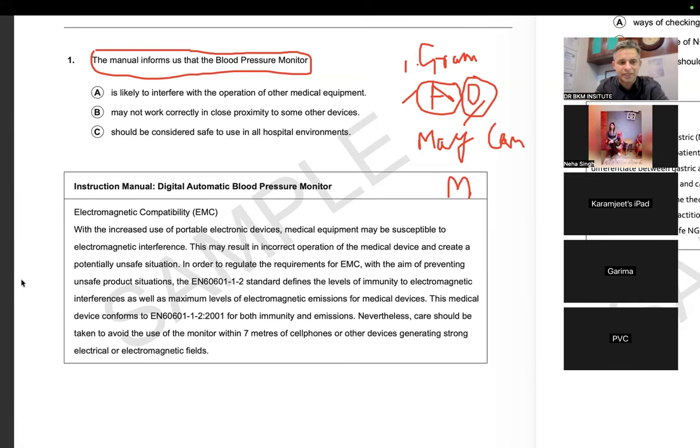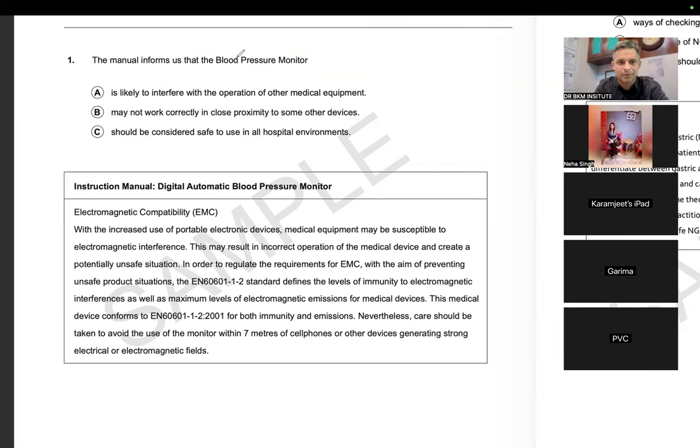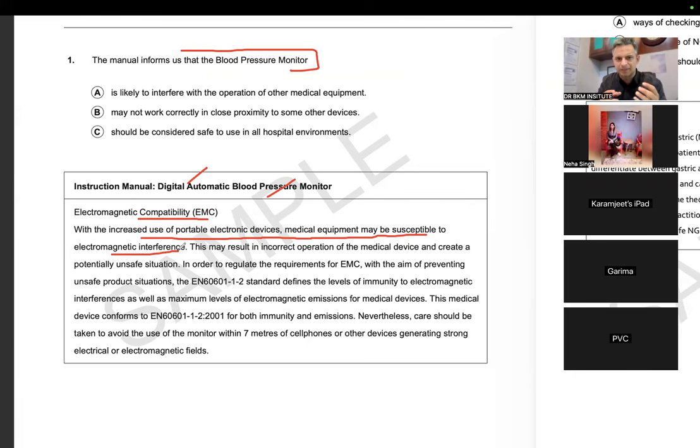Now let's check out this reading. I will try to be as practical as possible so that you can learn from it. The manual informs us that blood pressure monitor. So my topic is about blood pressure monitor. Digital automatic blood pressure monitor. Electromagnetic compatibility. With the increased use of portable electronic devices, medical equipment may be susceptible to electromagnetic interference. This may result in incorrect operation of the medical device and create a potentially unsafe situation.